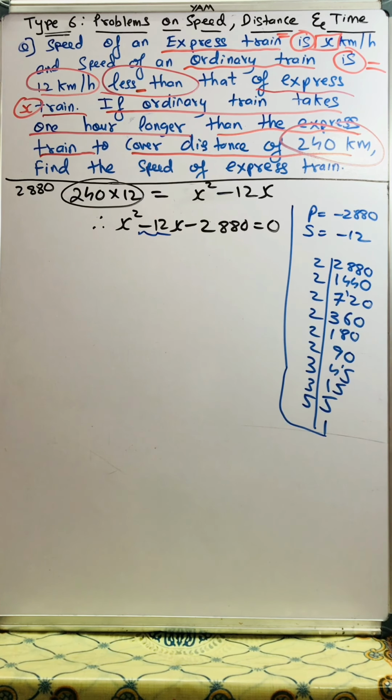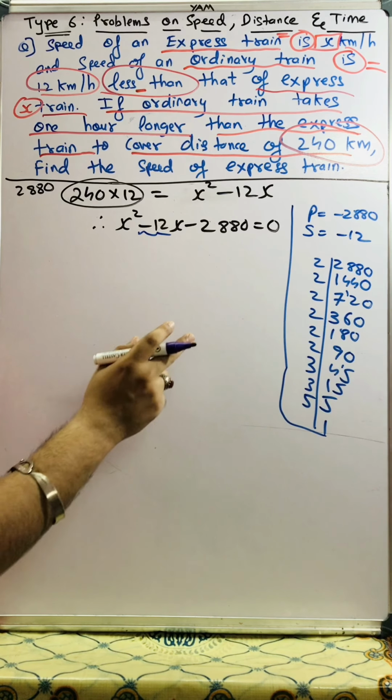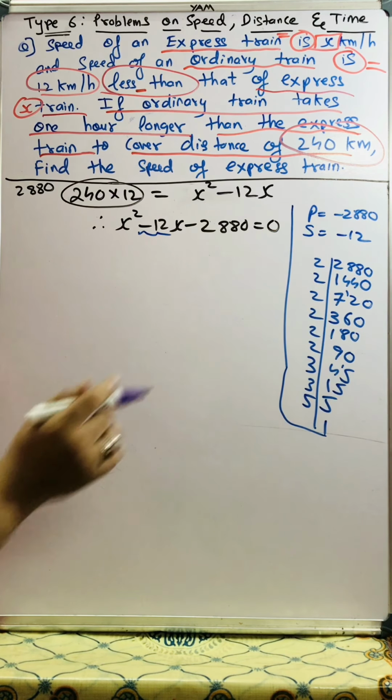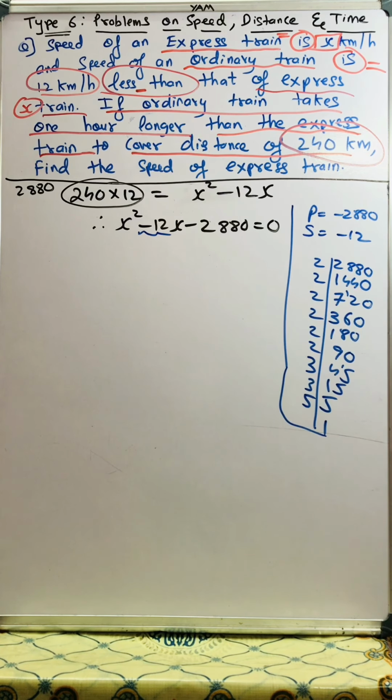So many we have over here. So now what to do? We need to find two numbers such that their product is minus 2880 and their summation is minus 12. We should try out different things, students.